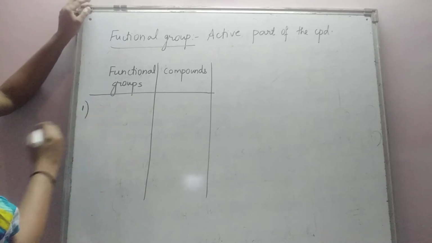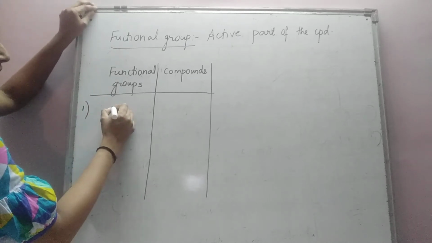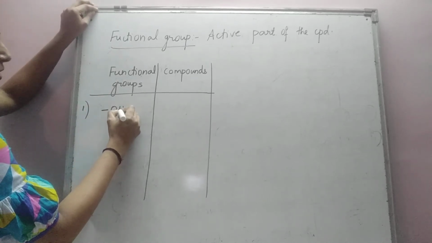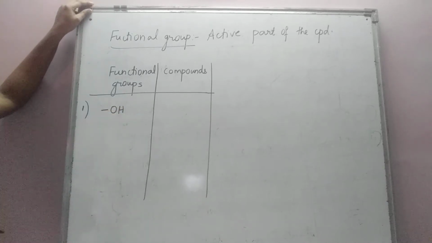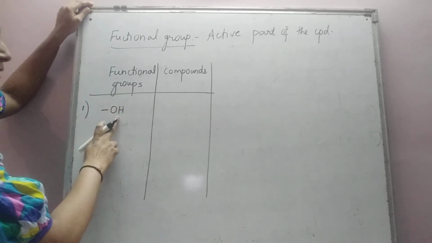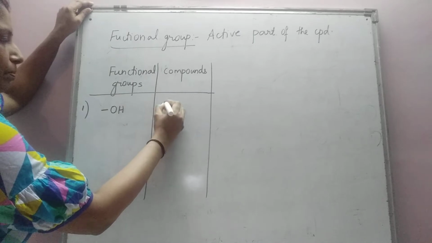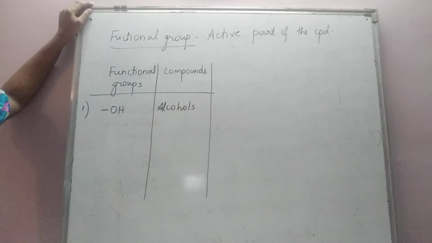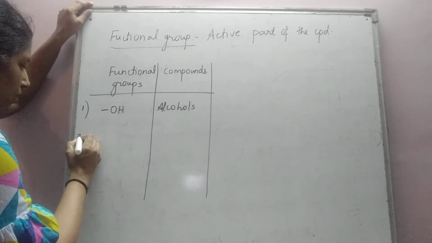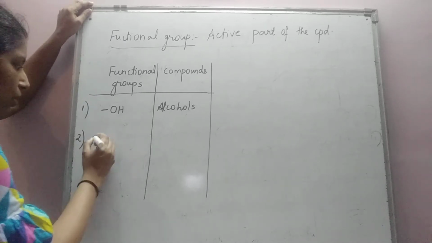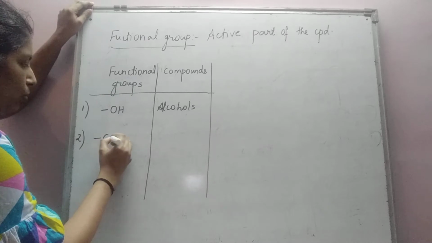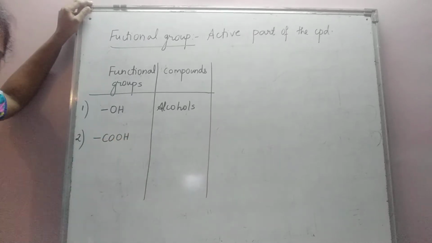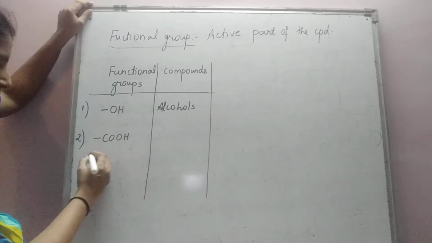The first functional group that we are going to study is OH. If a certain compound contains the OH functional group, the compounds are called alcohols. Second functional group, COOH.